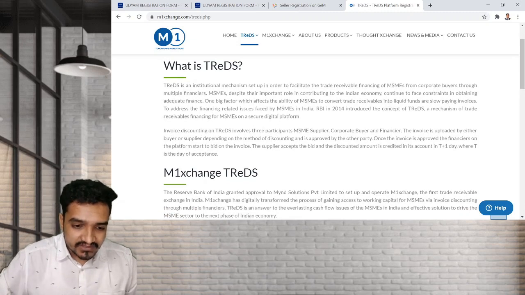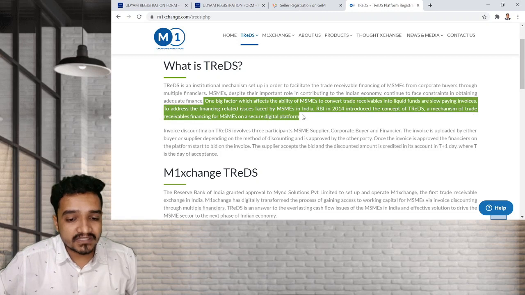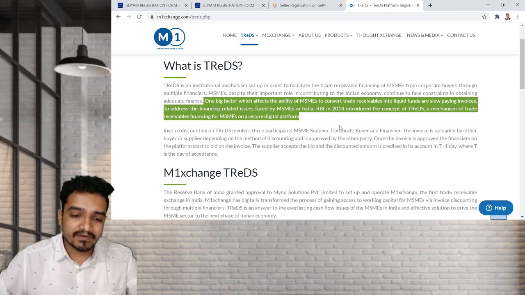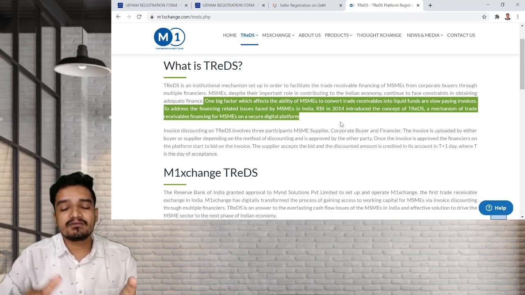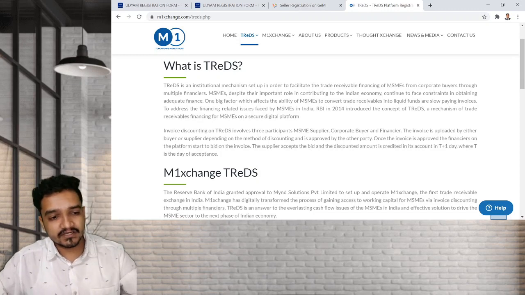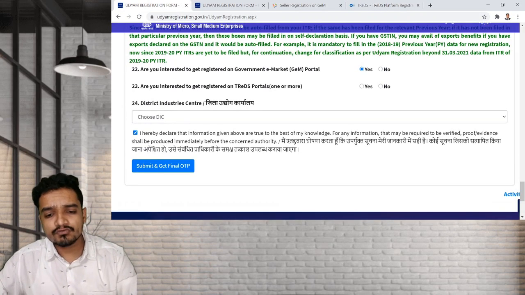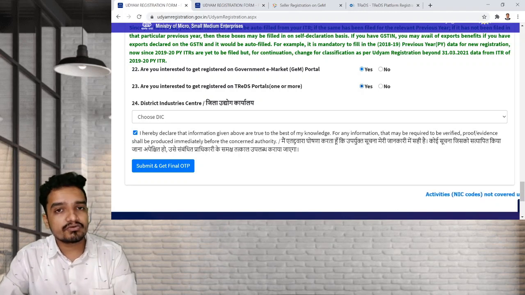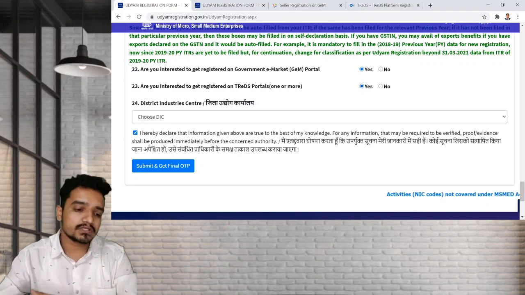It's clearly written that one big factor which affects the ability of MSME is to convert trade receivables into liquid funds. So this portal gives the advantage of converting your receivables into liquid funds. They basically do the discounting of your receivables. This is the TREDS portal. So if you select yes, this will indirectly register your firm into that TREDS portal as well.